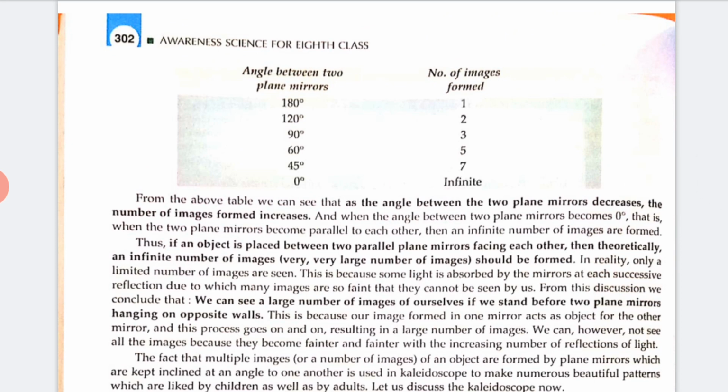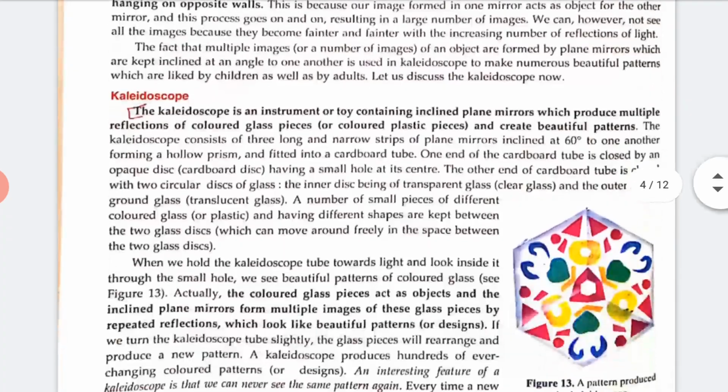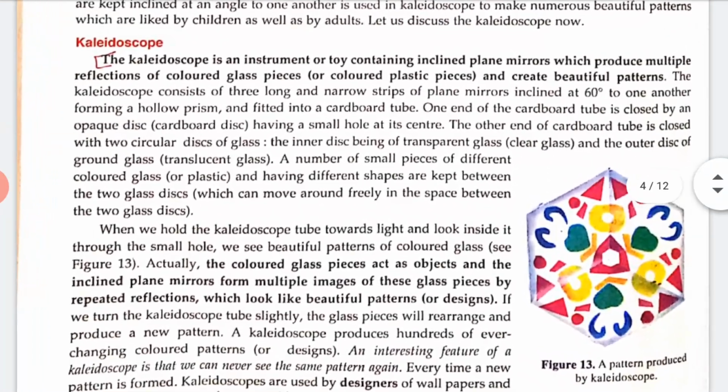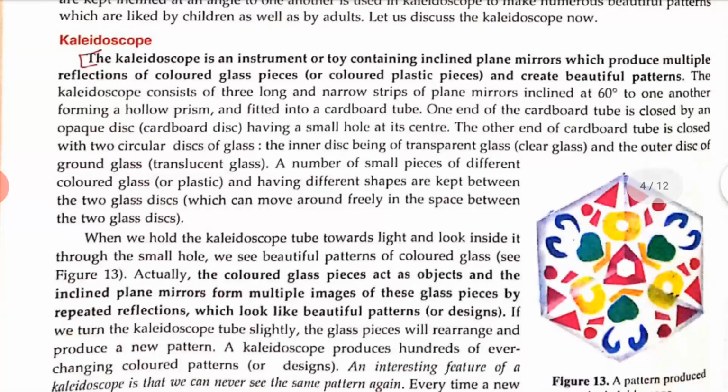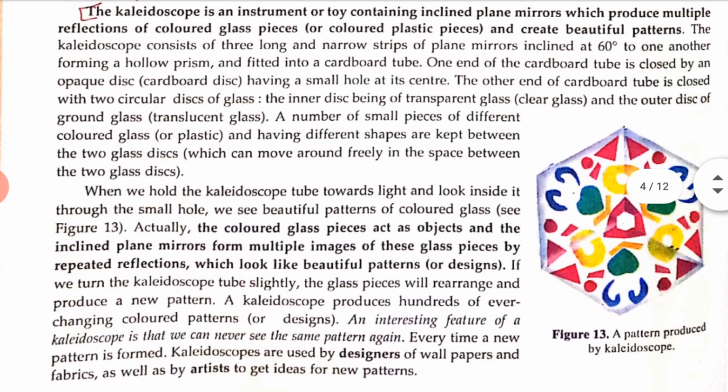Yes, you can see. Now let's have a new topic, that is the kaleidoscope. What is a kaleidoscope? A kaleidoscope is an instrument or toy containing inclined plane mirrors which produce multiple reflections of colored glass pieces or colored plastic pieces and create beautiful patterns. You can see in this image a pattern produced by the kaleidoscope.